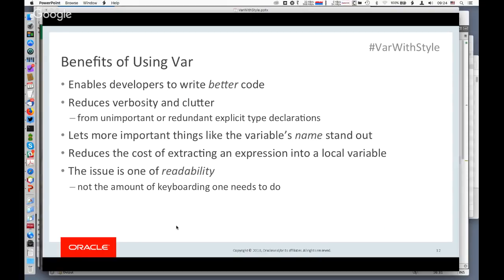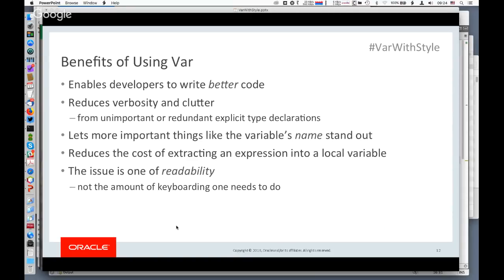There are other cases where if you have a long expression, say with chained methods, you might want to extract something into a variable. But writing out the type of that variable explicitly is so onerous that you might decide not to do it. Well, var eliminates that burden. And so you can extract a sub-expression into a local variable at much lower cost.